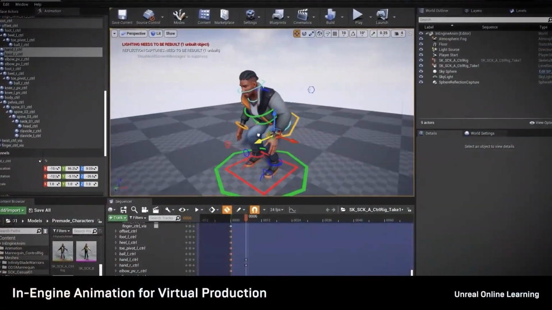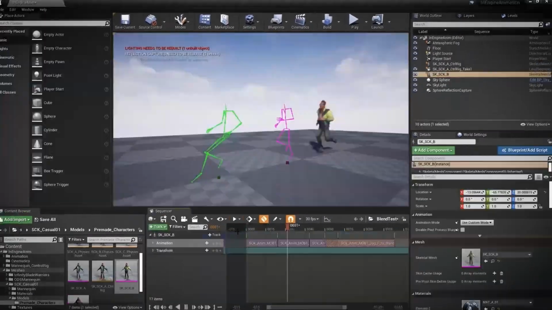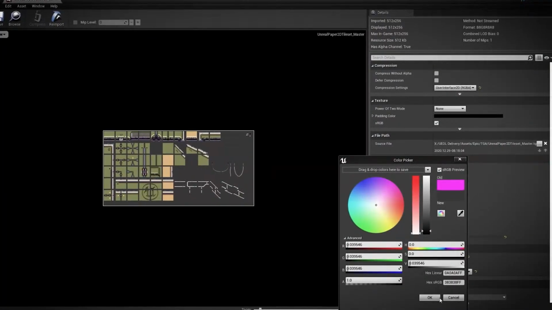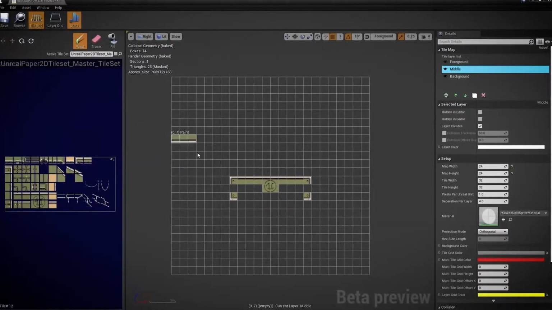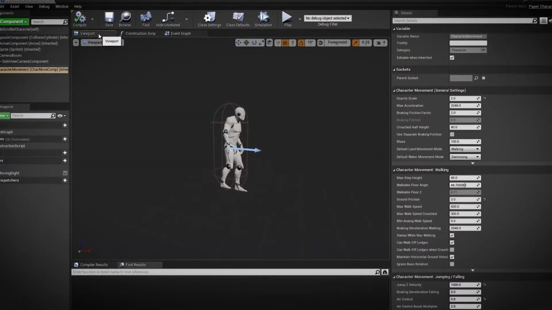This month, the focus for Unreal Online Learning is on virtual production, with courses on both character animation and ray traced lighting. Then, on the flip side of high tech, we've got a course on how to make your game look like a 2D classic. Check out all the new courses and start leveling up your skills at the Unreal Online Learning portal.